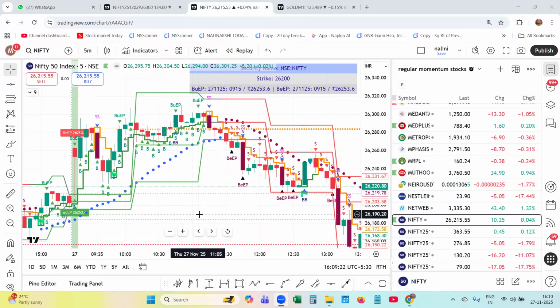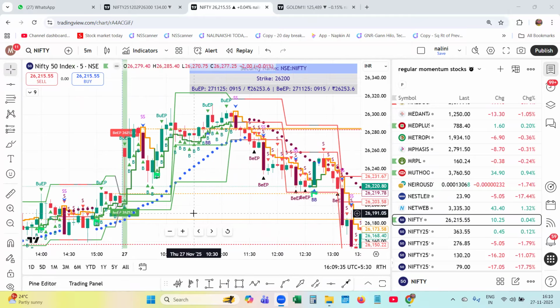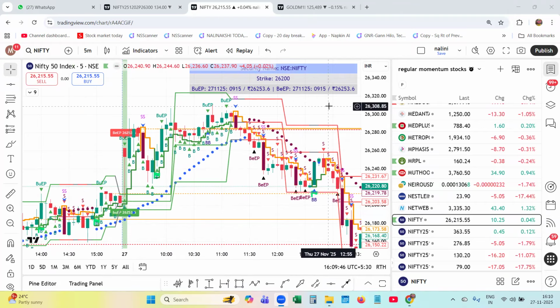How EP, intraday EPs and rolling pivot reversal magic will guide you through your intraday trade. I'm going to explain how it is possible. When the market opened, the EP was triggered at 26,253, both bullish EP and bearish EP. I've already explained the meaning of bullish EP and bearish EP.